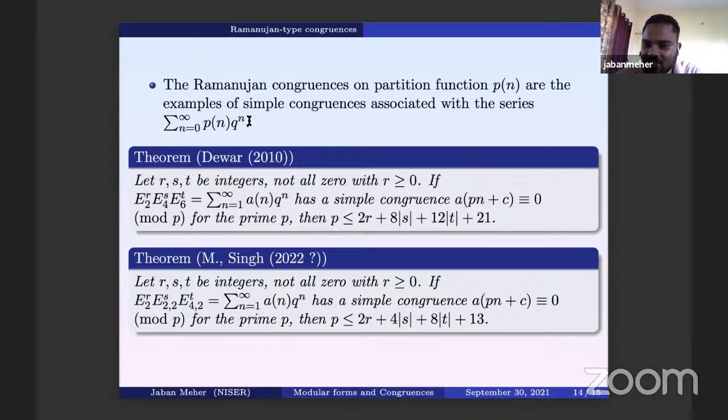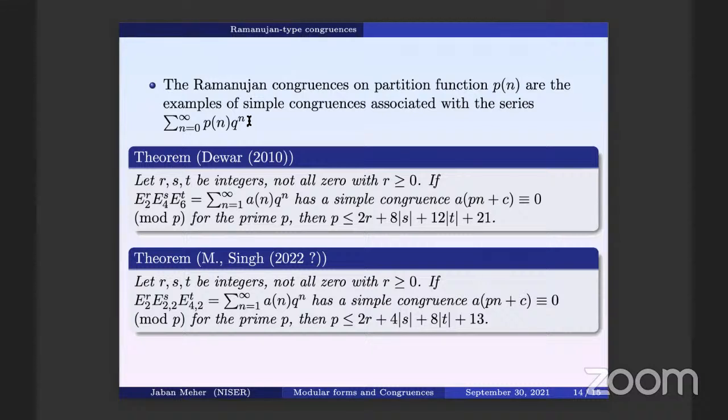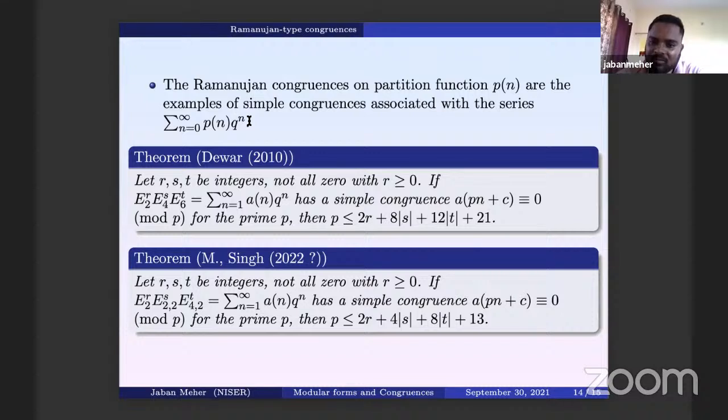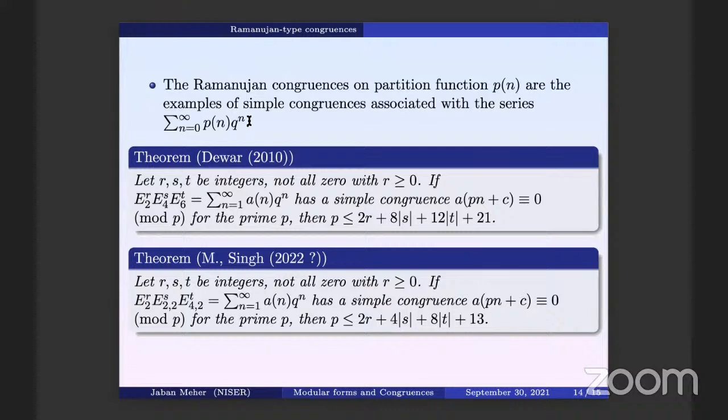Because I feel if you use the Eisenstein series and so on, you get maybe only the simple congruence. If you have congruence on the modular form, you have a strong congruence. Is it possible to get something from that?